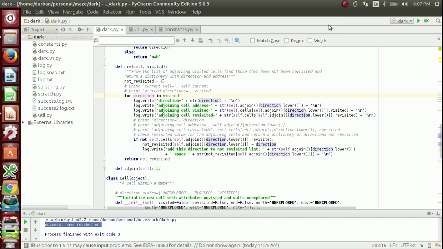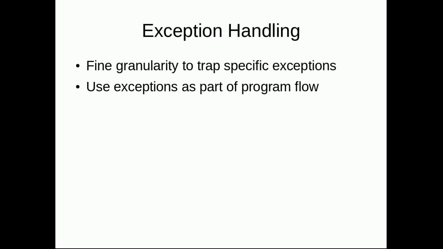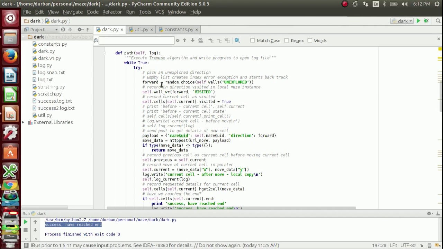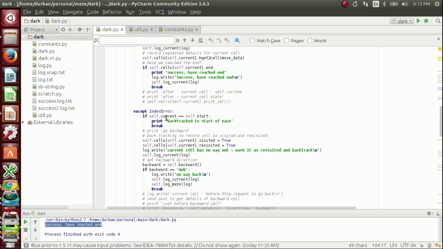Very, very easy indeed. Another observation about Python is exception handling and the fine granularity that you have available to trap specific exceptions and, in fact, use them as part of program flow, which I did in this case, where if this list here is empty, in other words, there are no unexplored walls, that creates an exception. And that's where I come down here and decide how to backtrack.